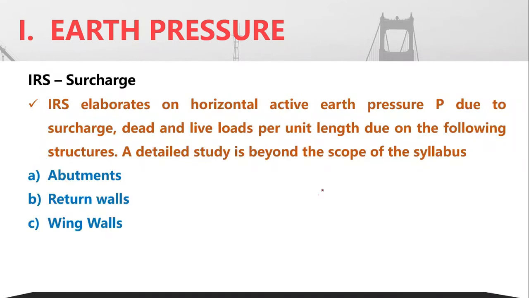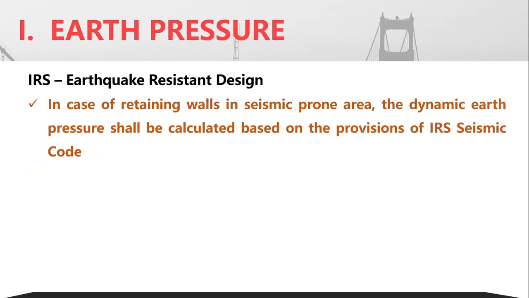Now IRS also gives the equations or the values of horizontal forces that must be taken into account due to that surcharge coming on top of the soil here. Depending upon the type of wall, whether it is an abutment, return wall or wing wall, these values have been given in the code. Detailed discussion is beyond the scope now, but this has also been provided in the code.